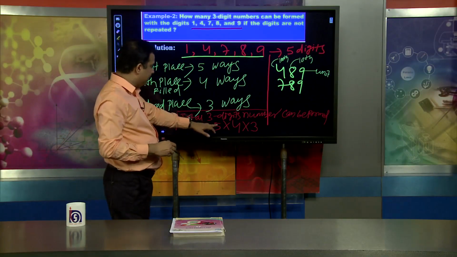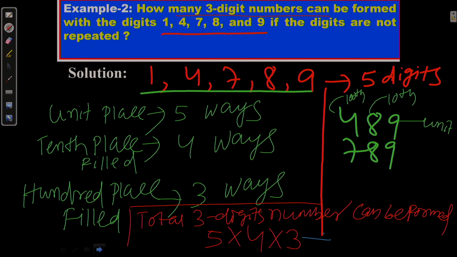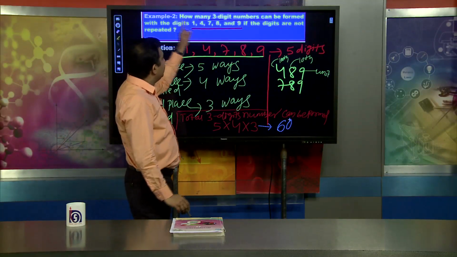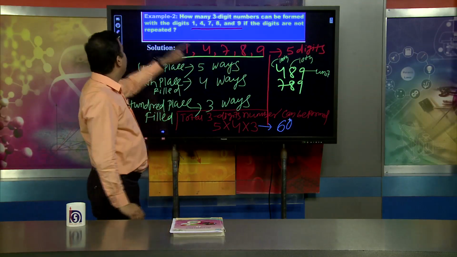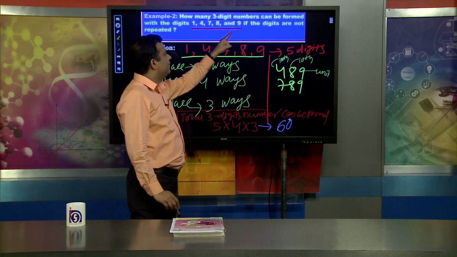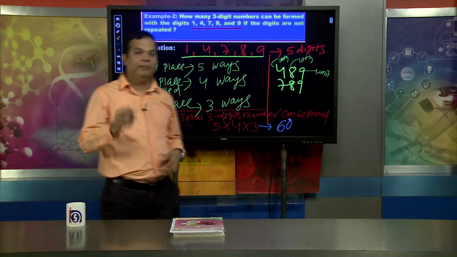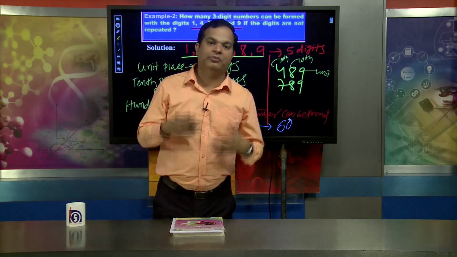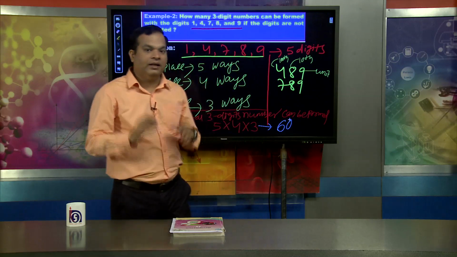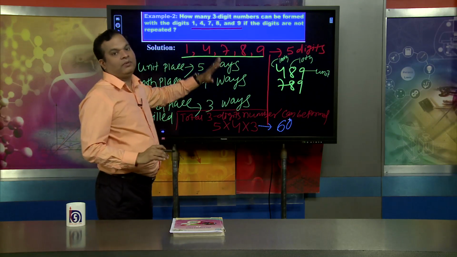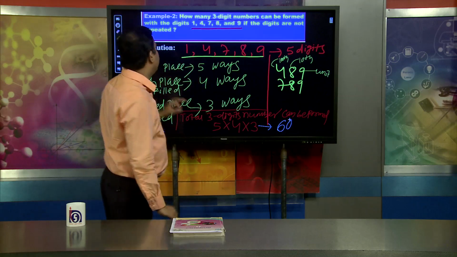That means 60 different ways, or 60 3-digit numbers can be formed using the 5 digits 1, 4, 7, 8, 9. That problem we can solve by using the fundamental principle of counting. This is the way we solve different problems using the fundamental principle of counting.